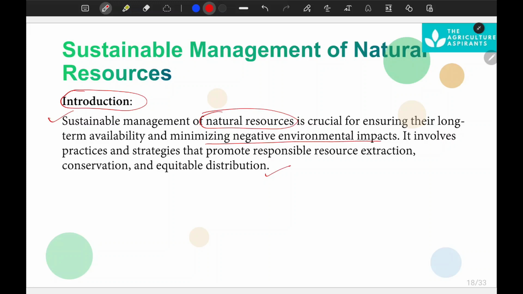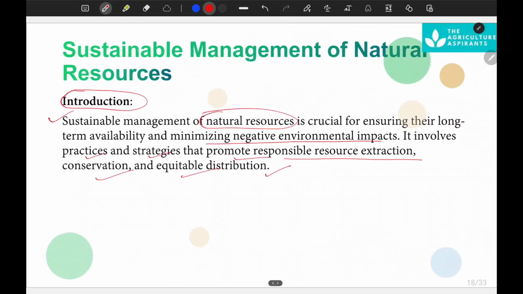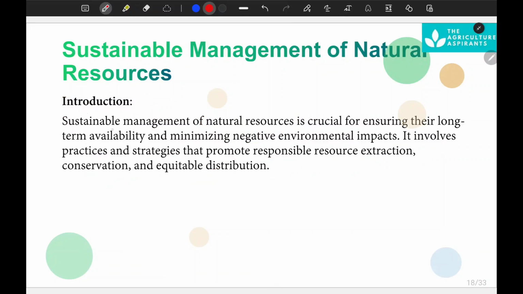It involves practices and strategies that promote responsible resource utilization, conservation, and equitable distribution. I made this template because Unit 1 is very dynamic in nature, and students face problems in this topic.